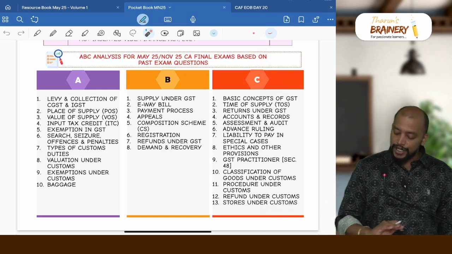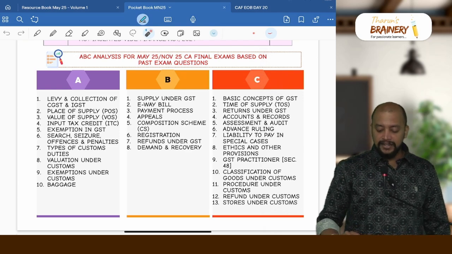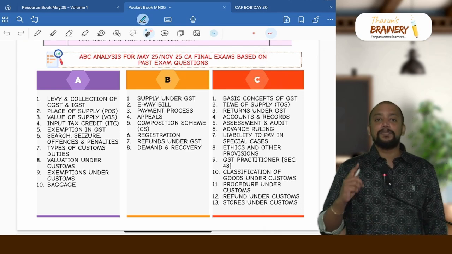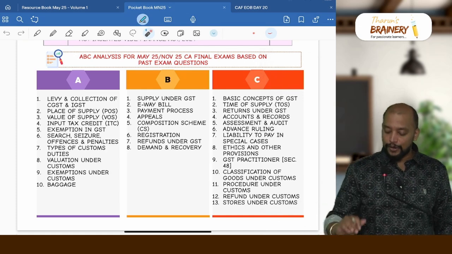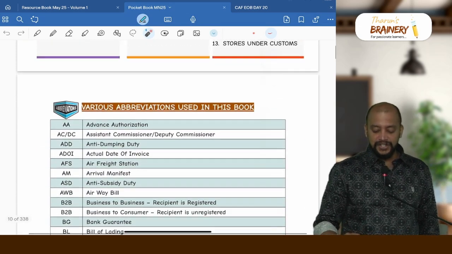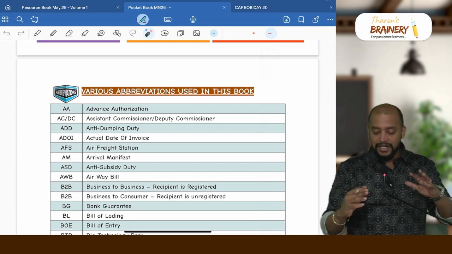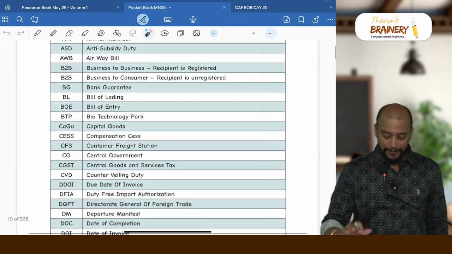Therefore you need to learn everything, and this revision is not a replacement for lectures. You should not think that revision alone is enough and go for the exam. No, definitely this revision is for those who have learned the subject. For them this revision will be helpful.